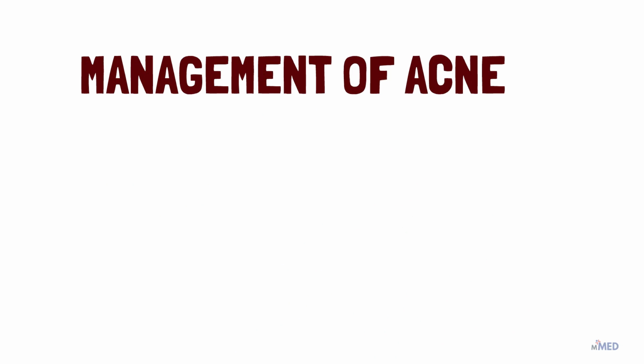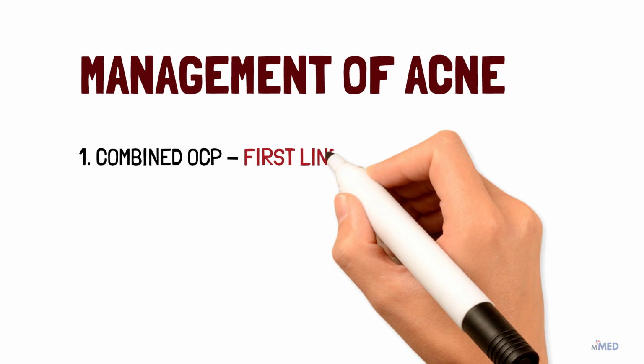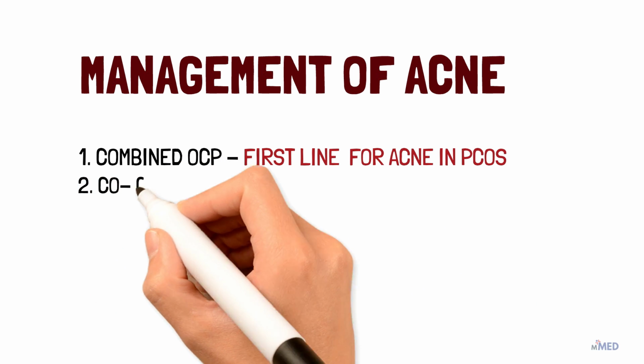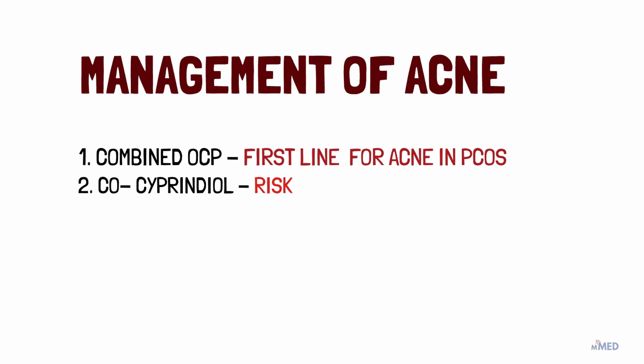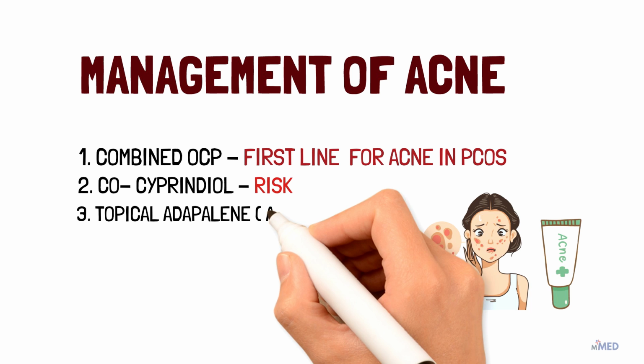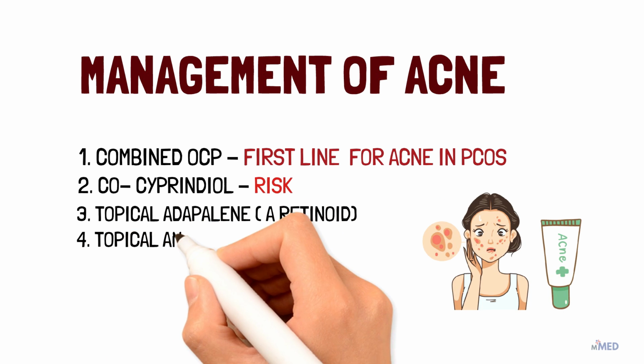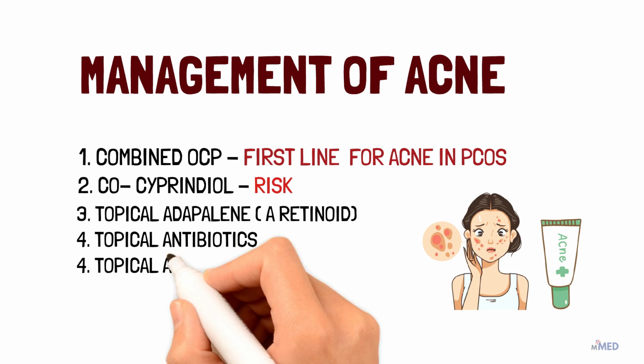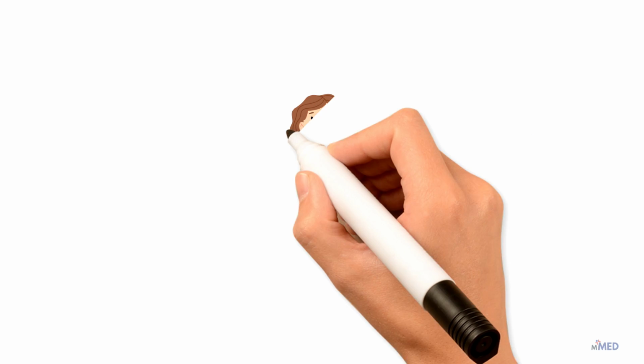The combined oral contraceptive pill is the first-line treatment for acne in PCOS. Cosiprindiol may be the best option as it has anti-androgen effects. However, there is a significantly increased risk of venous thromboembolism. Other standard treatments for acne include topical adapalene, topical antibiotics, and topical azelaic acid 20%.